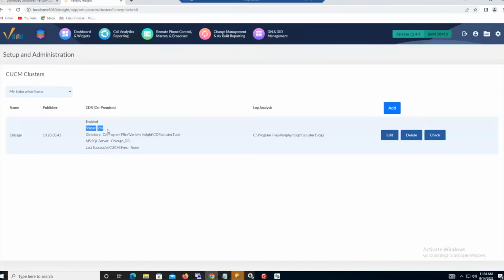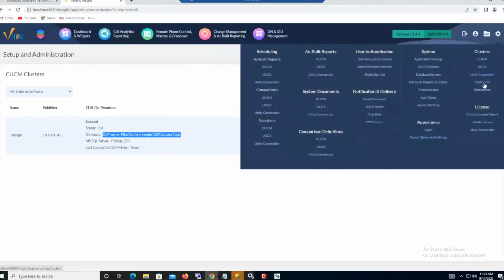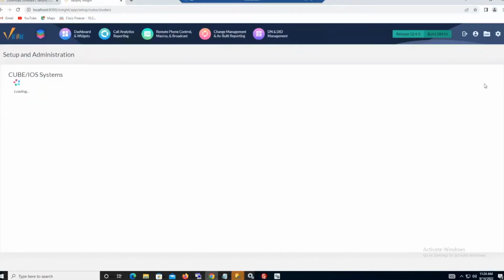However, its status is idle. Now it's going to be waiting for call manager data to get delivered to this directory path that the processor is going to sniff every 2 to 5 minutes for any data insertions into the SQL backend. So we're good here with this call manager cluster. If you had multiples, obviously just rinse and repeat. Same rules would apply for Cube, but they don't for contact center, and I'll show you why in a moment.